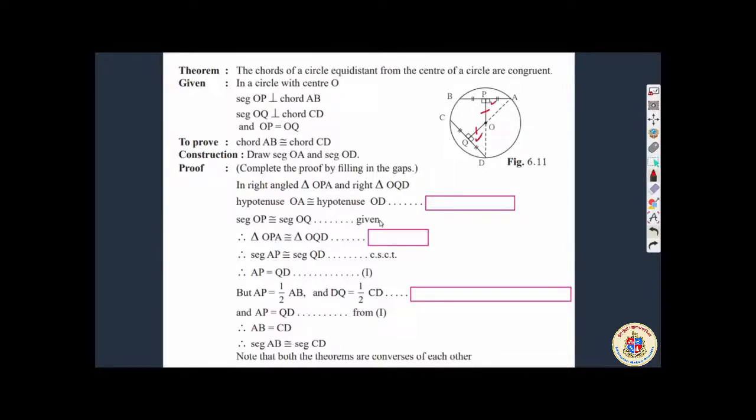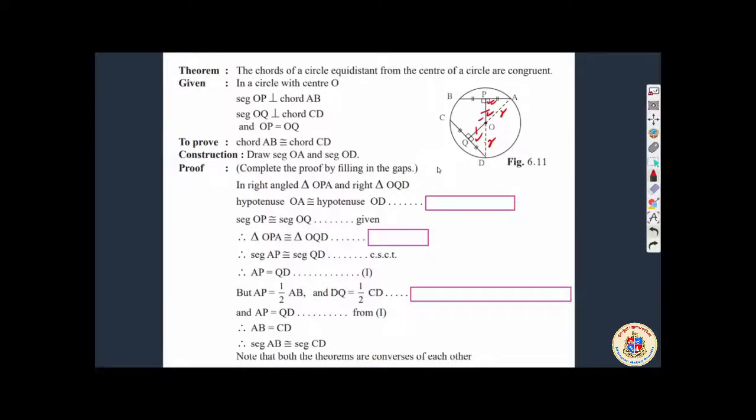We have to prove that chord AB is congruent to chord CD, but ये perpendicular होने की वजह से these are halves, are okay. Now AB का length और CD का length equally दिया नहीं है, वो हमको प्रूव करना है. Correct, वो आप ही करेंगे. Here these hypotenuse are congruent, these are radius, a right angle है, and this is given.